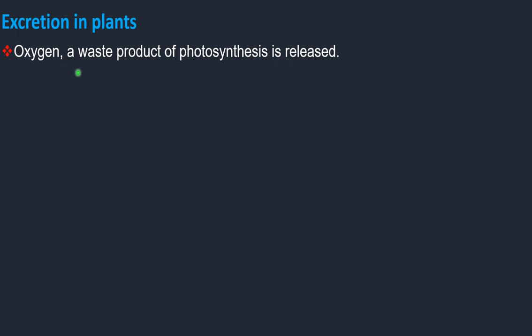Okay, oxygen is called what? Life gas. So it is going to give life for other organisms. But it is useless, a waste product, for plants. It is going to be released through the process of photosynthesis from the stomata. Okay. Next, excess water is removed by transpiration. During the process of transpiration, the excess water present in the body of plants is going to be removed in the form of what? Vapors. We have already seen this one.